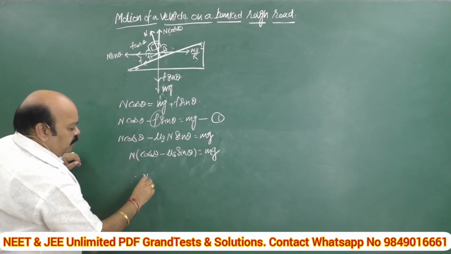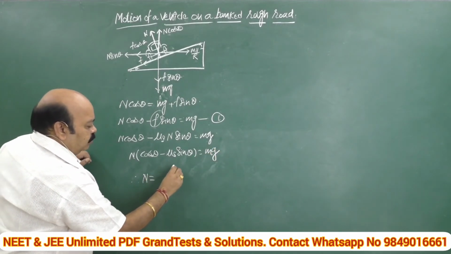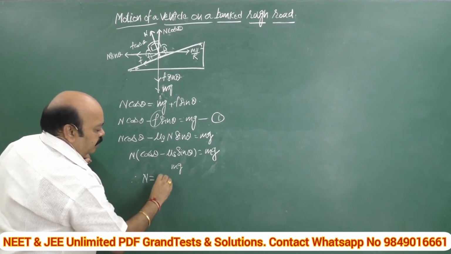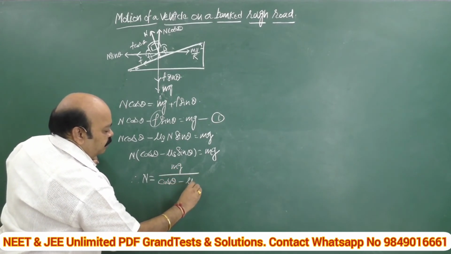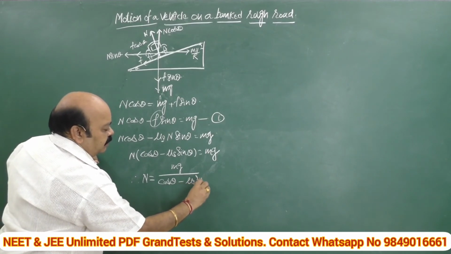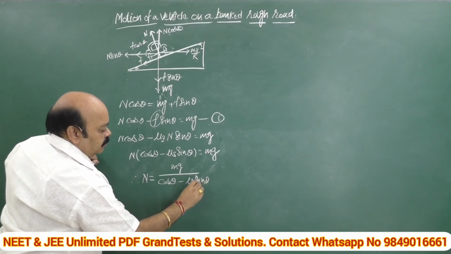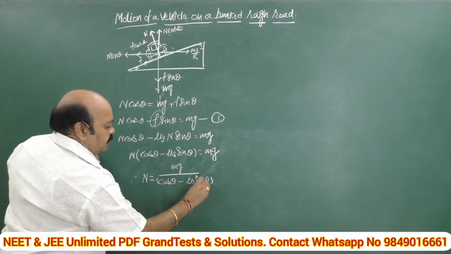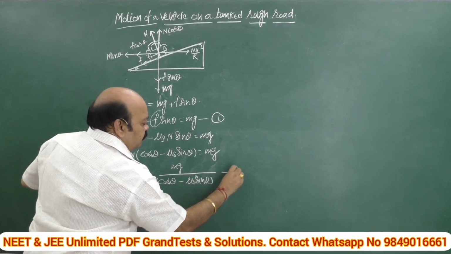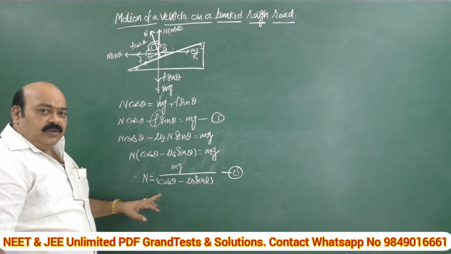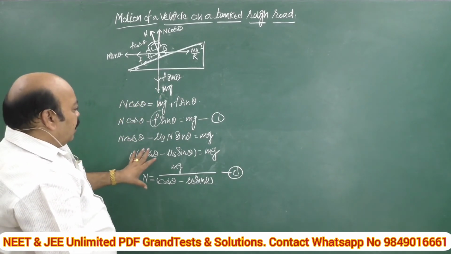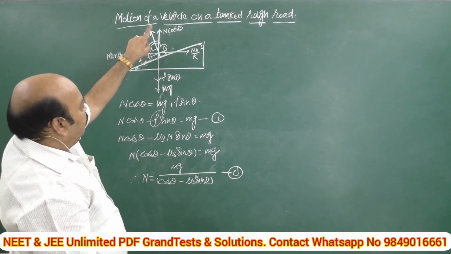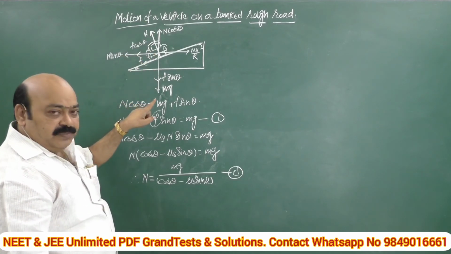Moreover, the normal reaction value N is equal to mg divided by cos theta minus mu s sin theta. This is the condition. Call it equation 2. Be ready to use the value of N whenever we need it. These are the equations obtained by comparing the vertically upward and vertically downward directions.